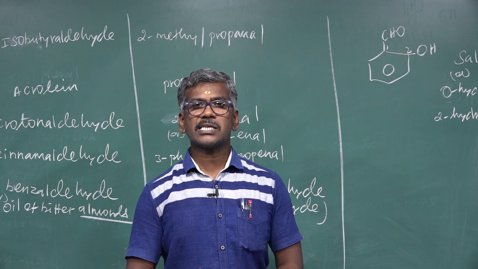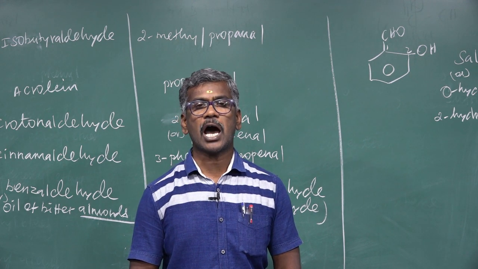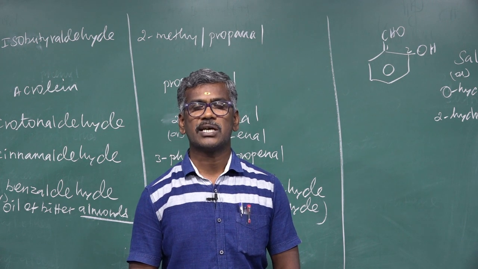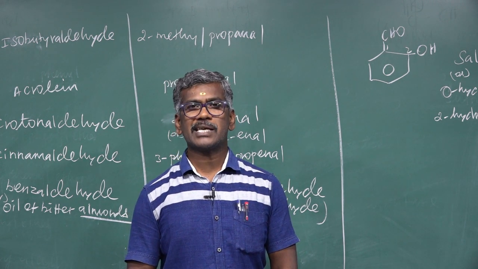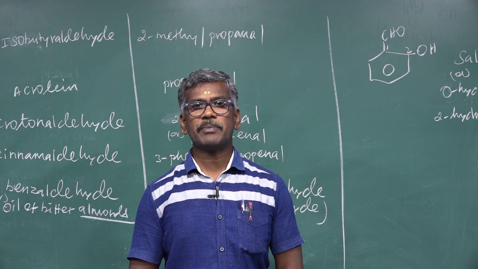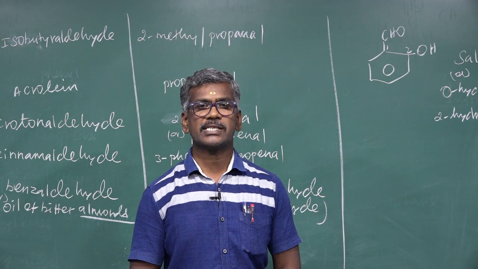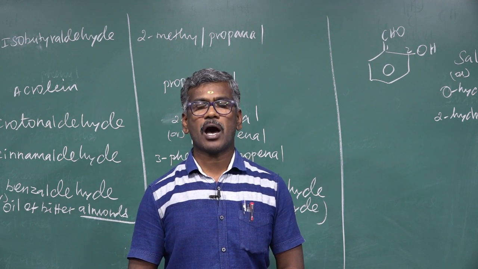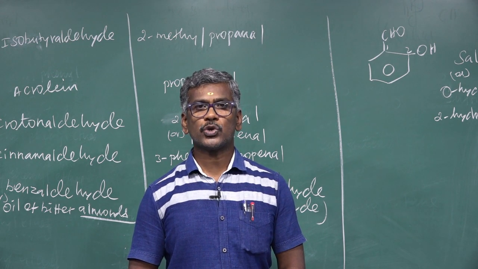In ether, the oxygen atom is attached on both sides to saturated, unsaturated or aromatic carbon. This is the definition for ether. Molecular formula CnH2n+2O. Ether can be classified into two types, simple ether and mixed ether. Another is aldehyde, general formula RCHO, molecular formula CnH2nO.